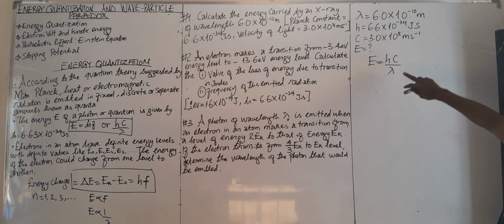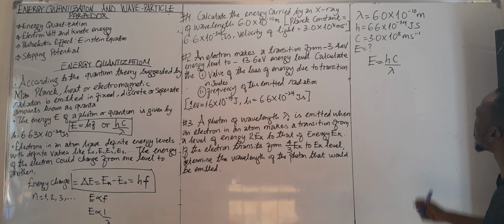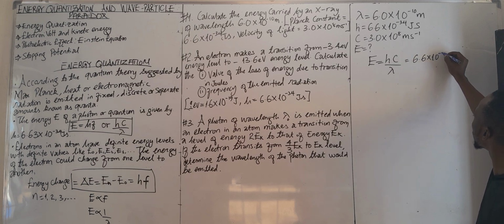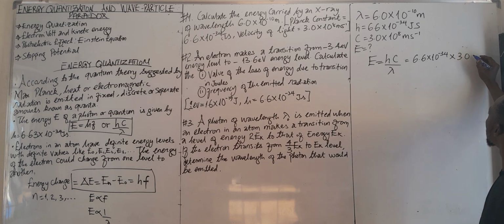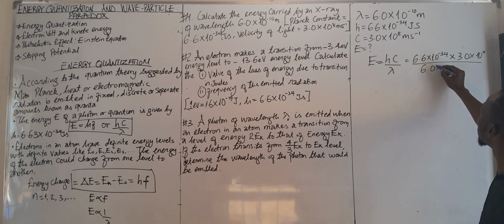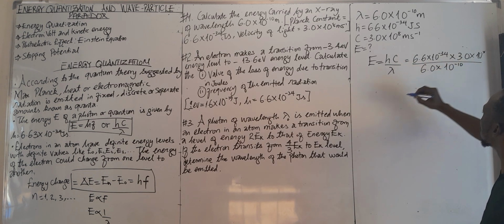So now we just substitute these values and get our answer. So 6.6 times 10 to the power of minus 34 times 3.0 times 10 to the power of 8 over the wavelength, which is 6.0 times 10 to the power of minus 10.